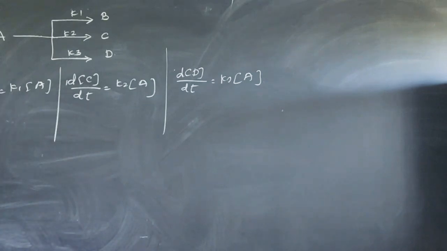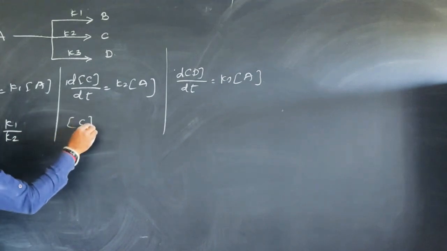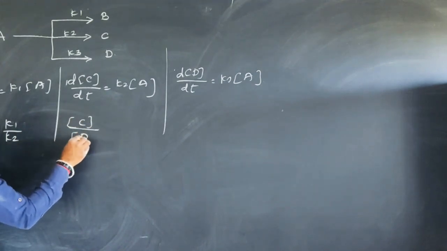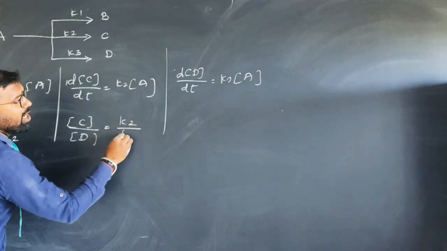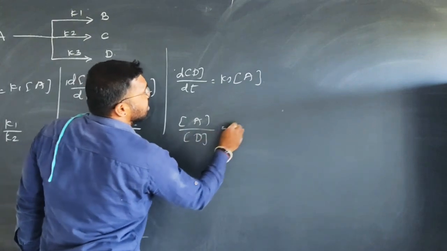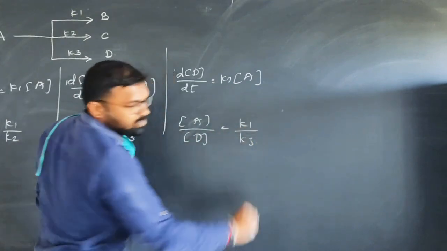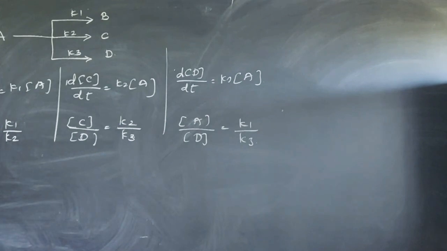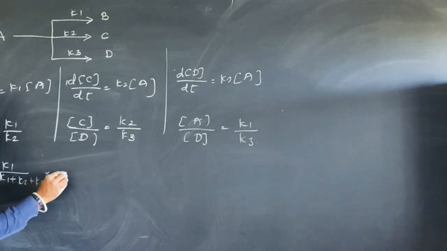Suppose you want to find the ratio of products: the ratio of B and C is K1 upon K2, the ratio of C and D is K2 upon K3, and the ratio of B and D is K1 upon K3. To find the percentage of product B, it is K1 upon (K1 plus K2 plus K3) multiplied by 100.